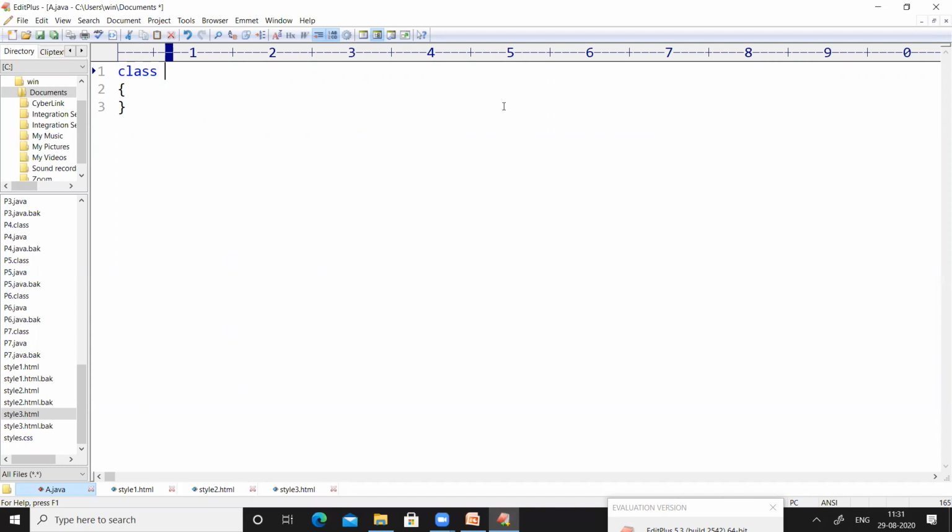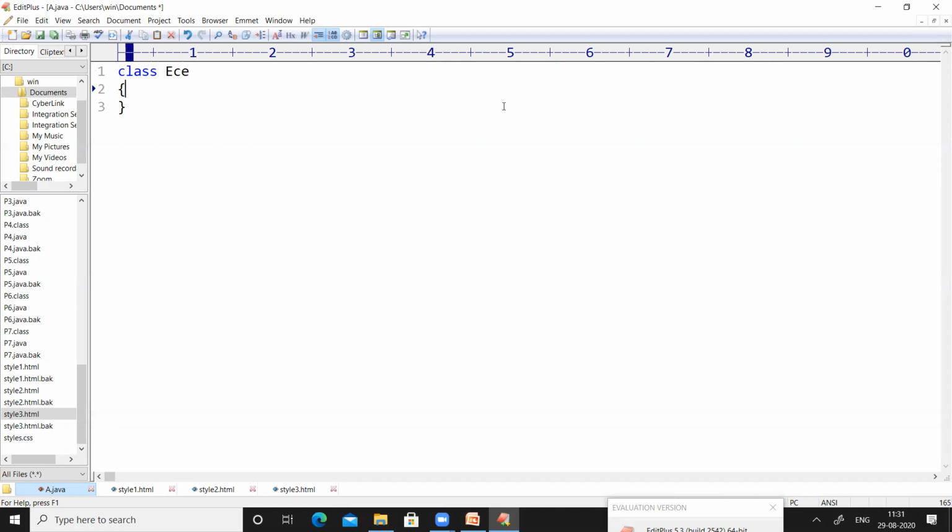It is EditPlus. That's why when I enter class, the open and closed braces are automatically added. For that class, you have to provide a class name. For example, my class name is ECE. As I said earlier, by convention, please use a capital letter as the starting character of the class name. It will work even if you use a small e, no problem. It is a convention.